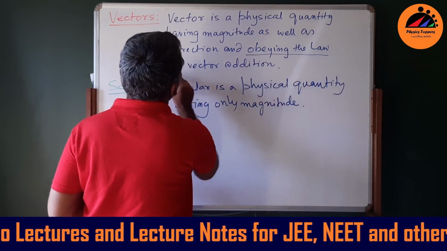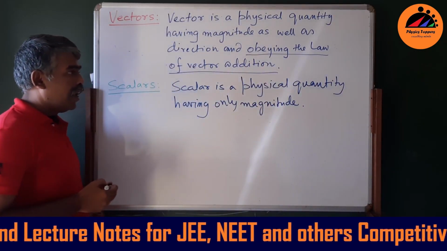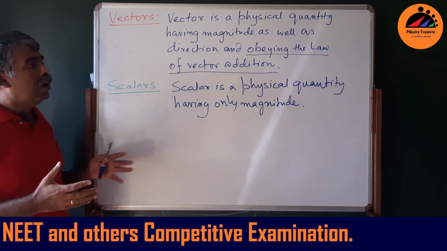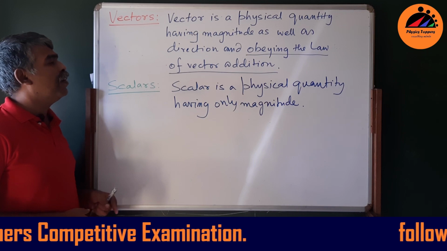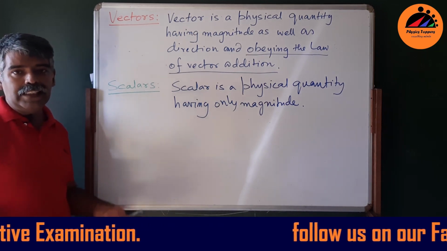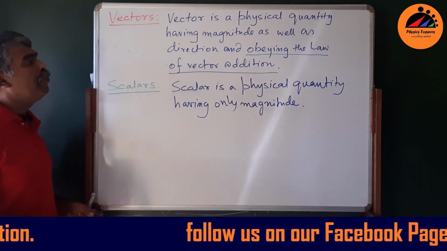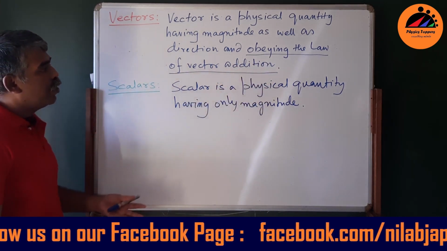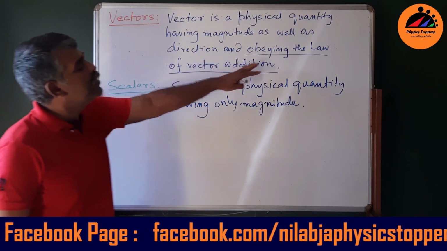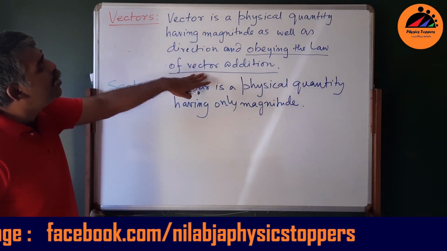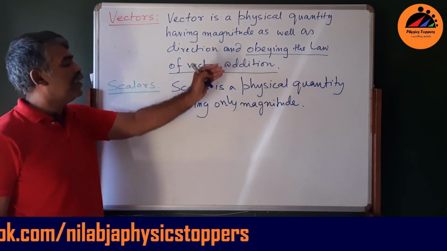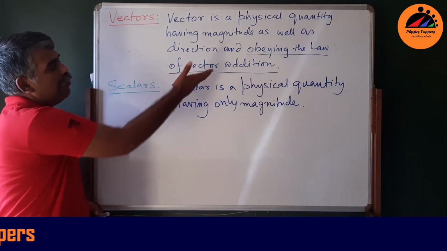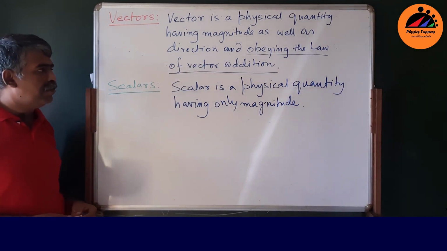There are a few quantities which have direction as well as magnitude, but they are not vectors. For example, current. Current is a scalar quantity as opposed to current density, which is a vector quantity. I'll come to that later. So this obeying the law of vector addition is important, but the problem is I am using a law of vector to define vectors, but I can't help it. So anyway, obeying the law of vector addition.